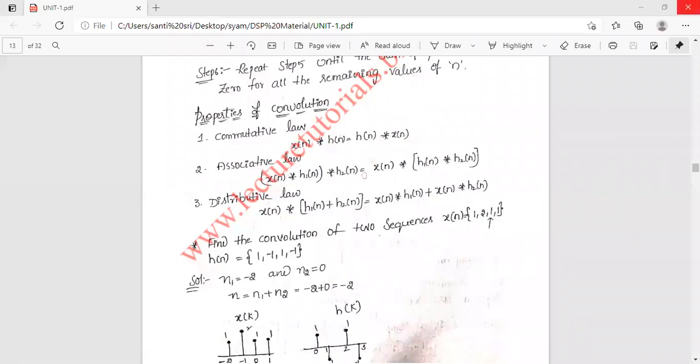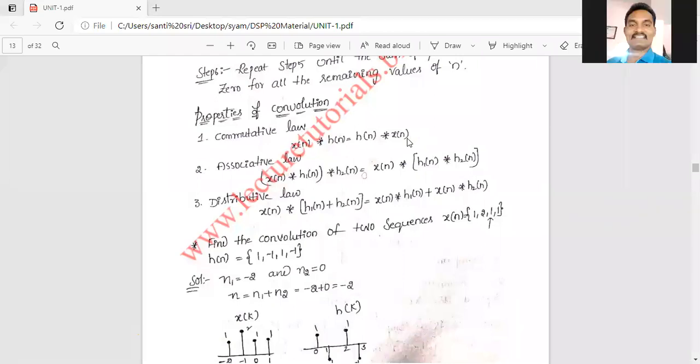See, what is meant by commutative law? Commutative law is represented mathematically as x of n convolved with h of n is equal to h of n convolved with x of n. That is commutative law. Next one is associative law.